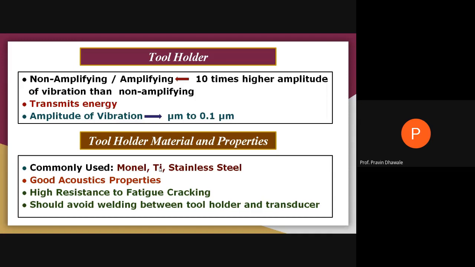So this slide is focusing on the two types of tool holder, amplifying or non-amplifying. What are the advantages of an amplifying tool holder and how much amplitude of vibration is produced by using it. Also, we discuss the properties that the tool holder material should have and which material is to be used. Commonly monel, titanium and stainless steel are used as the material for the tool holder. Write down the information regarding the tool holder.